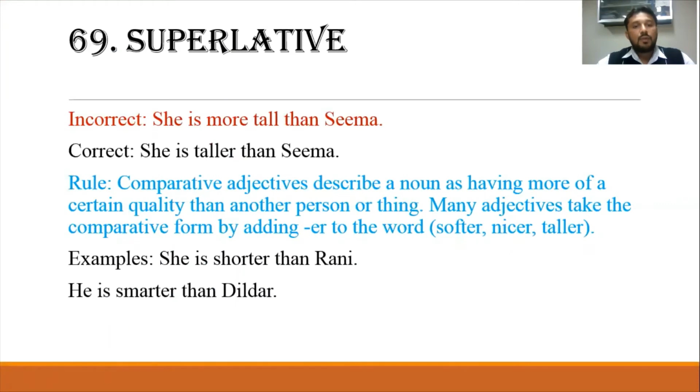Superlative. "She is more tall than Seema." She is taller than Seema. Comparative adjectives describe a noun as having more of a certain quality than another person or thing. Many adjectives take the comparative form by adding -er to the word: softer, nicer, taller. She is shorter than Rani. He is smarter than Dildar.